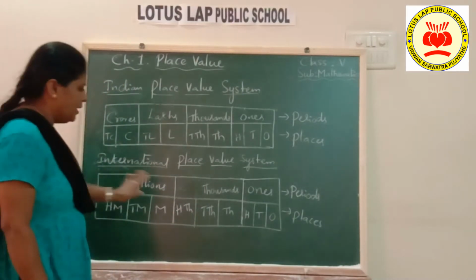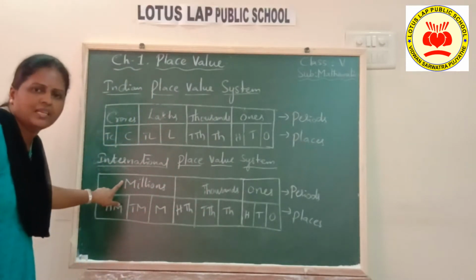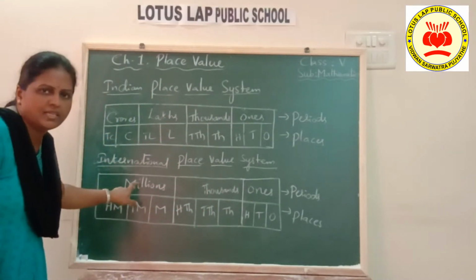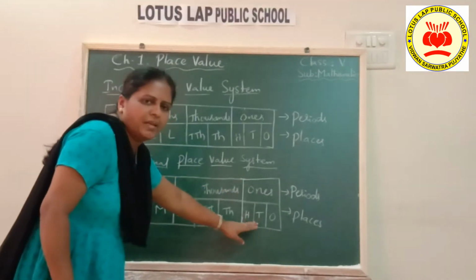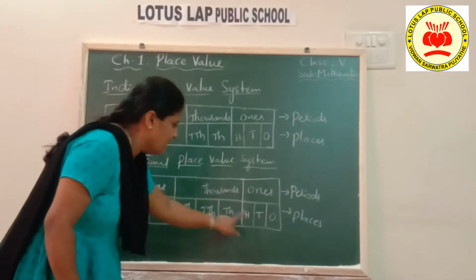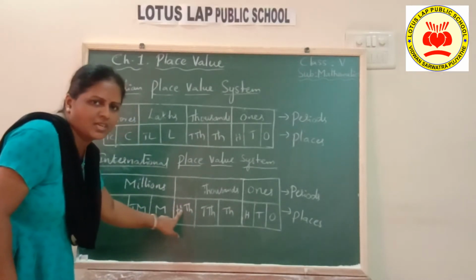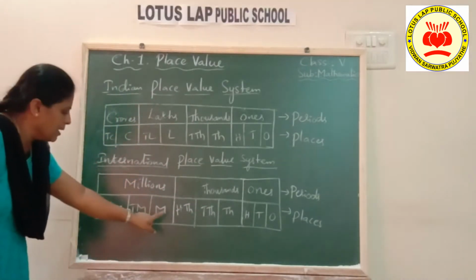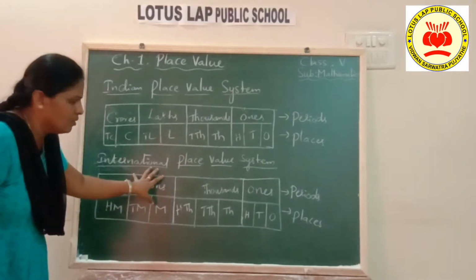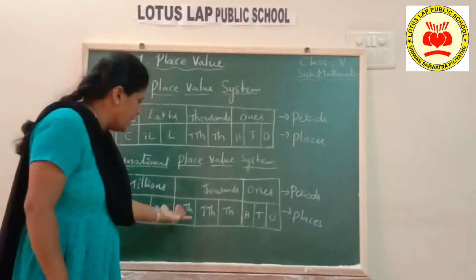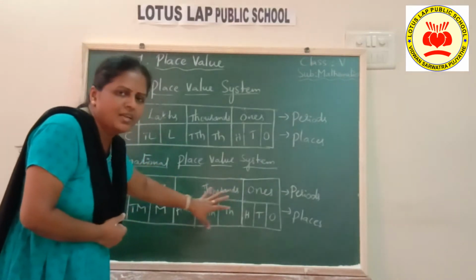So how many periods are there in this system? Ones, thousands and millions, children. So here the millions period is there. It's different. Okay, 3 periods. Under each period, 3 places are there. Ones period: ones, tens, hundreds; thousands period: 1,000, 10,000, 100,000; then millions period: million, 10 million, 100 million. So this is how you are going to read and write numbers in the international place value system. Only 3 periods and 9 places, each period 3 places.